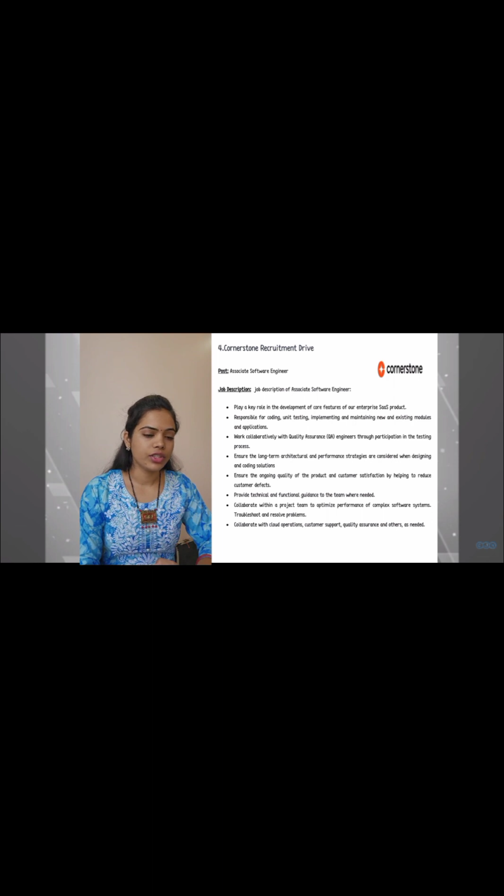Let's see the qualification required for this post: bachelor's or master's in computer science or a related field. Then there is only one vacancy available for this post, the last date for the application is 26 February 2024, and the age limit is between 18 to 27. Stipend will be given CTC up to 20 LPA.